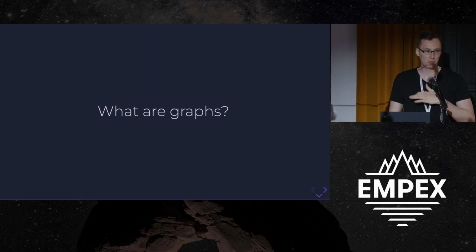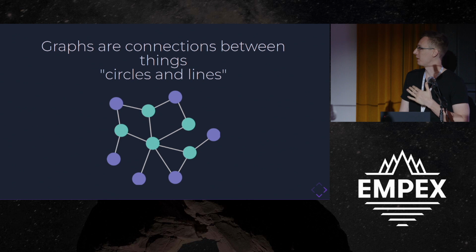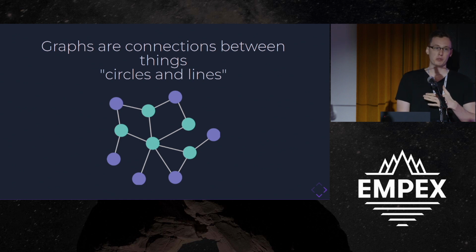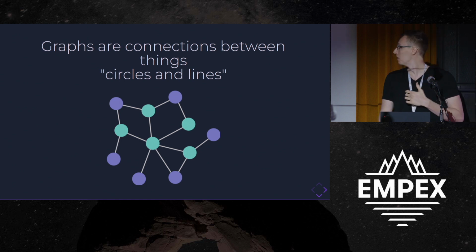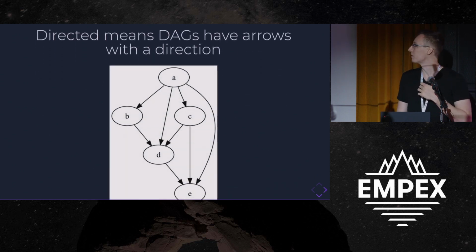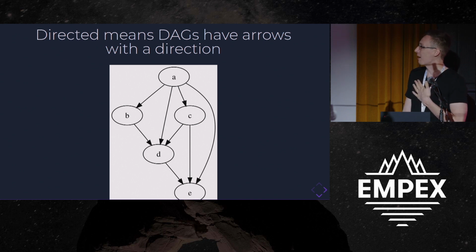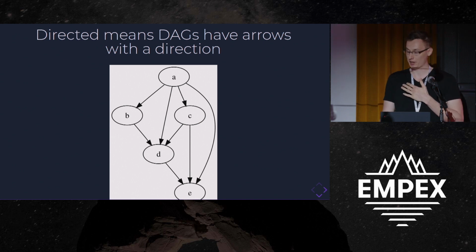I should probably back up and explain, first off, what's a DAG, what's a graph? A graph, in this case, is not a chart, it's just circles and lines. We're drawing relationships between entities. DAGs are graphs that have arrows, so we have a direction between the steps, between the nodes.